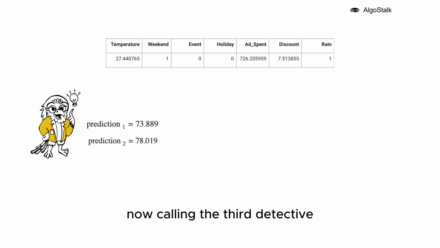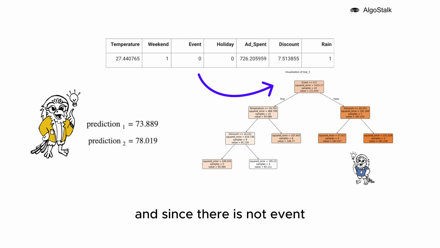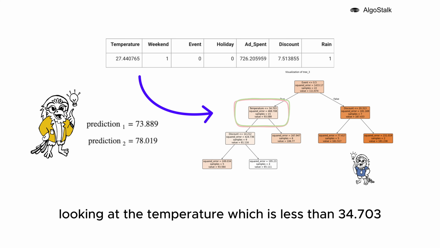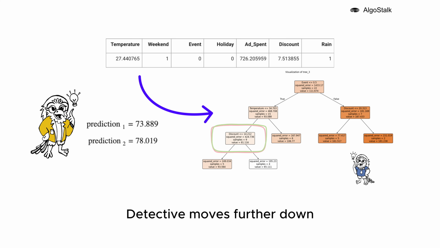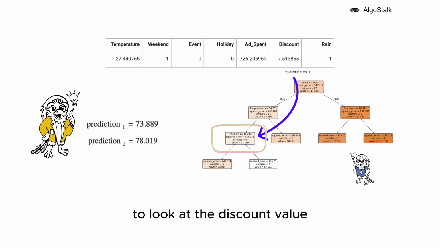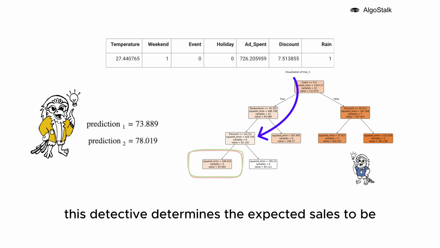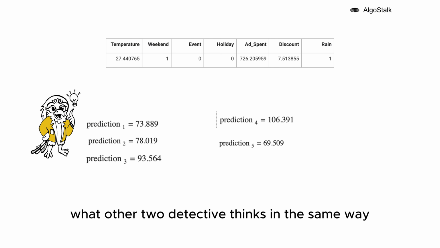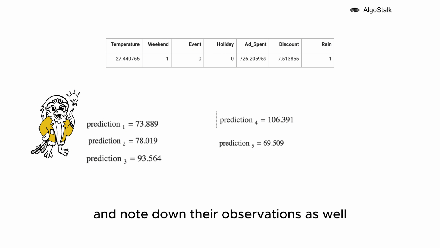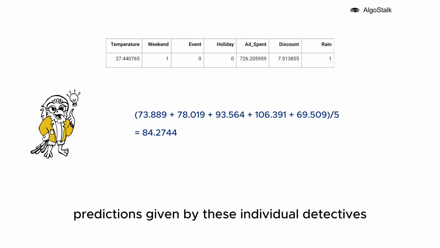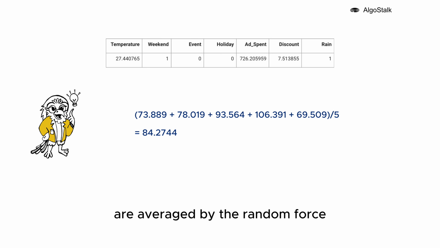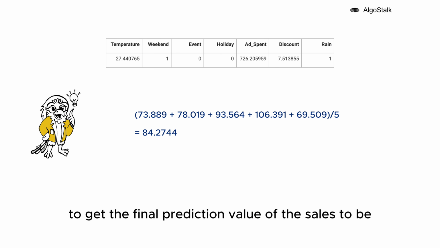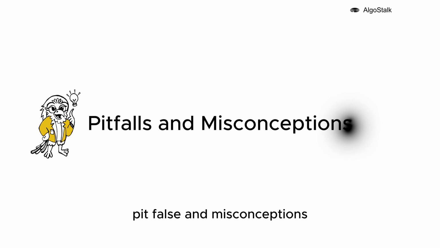Now calling the third detective. This detective first looks at the event, and since there is no event, the detective moves to the next node, looking at the temperature, which is less than 34.703. The detective moves further down to look at the discount value. Since today's discount is less than 14.212, this detective determines the expected sales to be 93.564. Random Forest asks what the other two detectives think in the same way and notes down their observations as well. Predictions given by these individual detectives are averaged by the Random Forest to get the final predicted sales value of 84.2744.